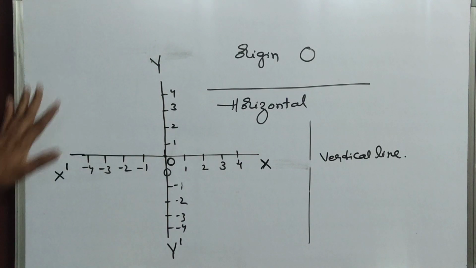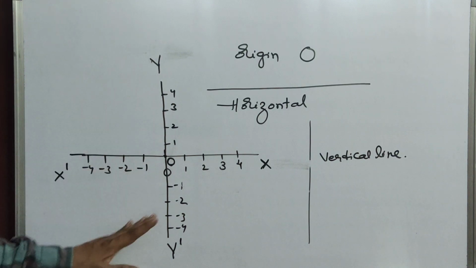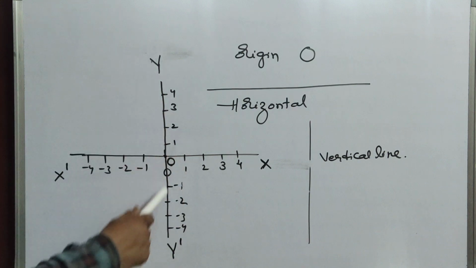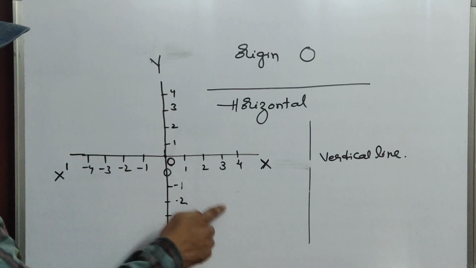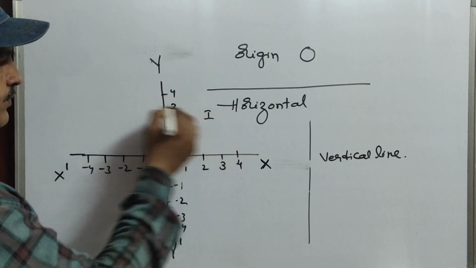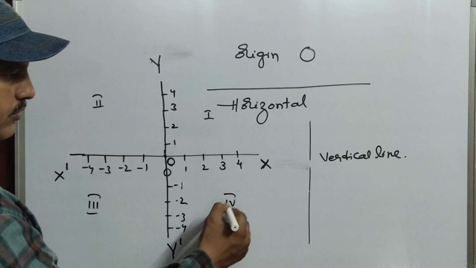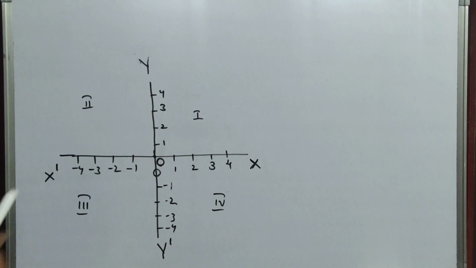Now what do you observe here? The horizontal and vertical lines divide the plane into some parts. How many parts can you tell me? The horizontal line and vertical line intersect, no? So after intersecting, they form 4 parts. 1, 2, 3, 4. How many parts did I tell you? 4 parts.